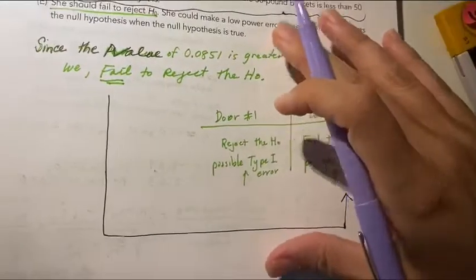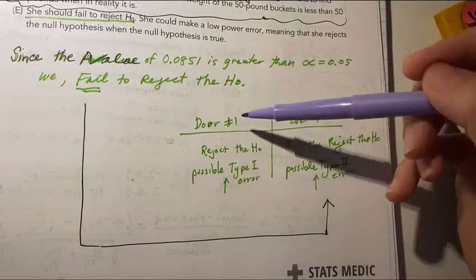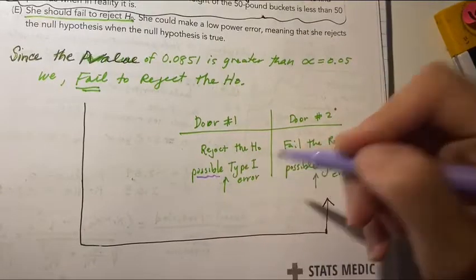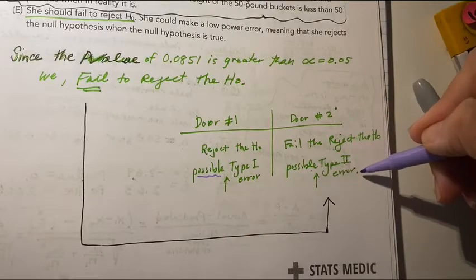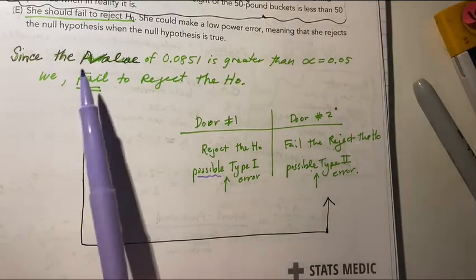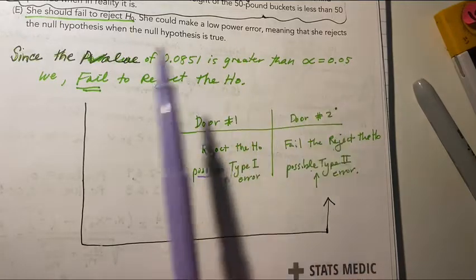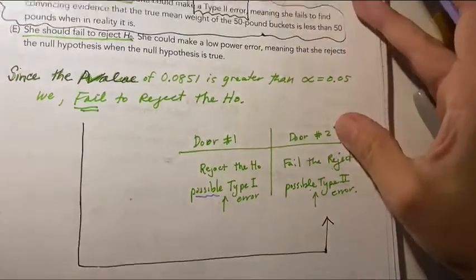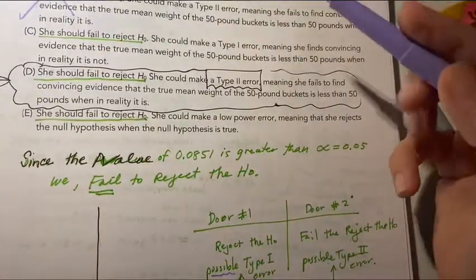Because of that, you should be remembering the doors in the room. Now, I wouldn't necessarily put the words door 1 and door 2 because that won't mean anything to the grader. But door 1 says we reject the null, and always a possibility is committing a type 1 error. Door number 2 is when we fail to reject the null, and we have a possibility of a type 2 error. So notice that since the p-value is 0.0851, and that number is actually greater than 0.05, we have to fail to reject the null, which means we've narrowed it down to C, D, and E, eliminating A and B.